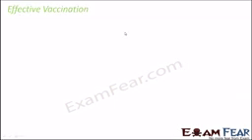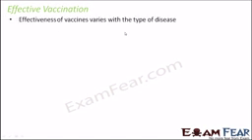Now let us talk about effective vaccination. How effective is vaccination? Well, the effectiveness of vaccines varies with the type of the disease. Vaccines for all types of diseases are not equally effective. For example, smallpox vaccination was so effective that smallpox is completely eradicated now. It doesn't happen to anybody now. So it was very much effective. But if you look at some other diseases like tetanus, polio or measles, there also the vaccines are quite effective, because those who take vaccines do not suffer from these diseases unless they miss it.